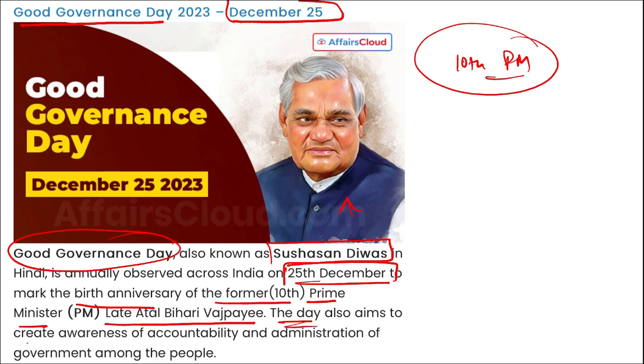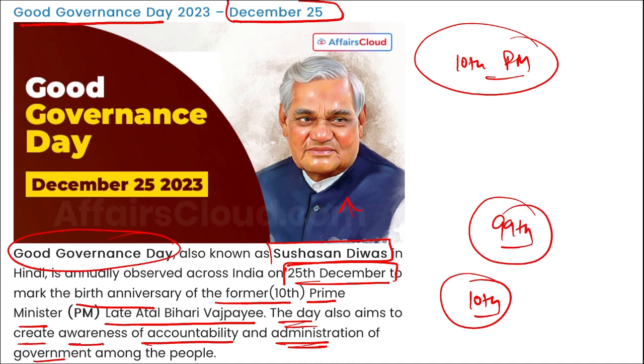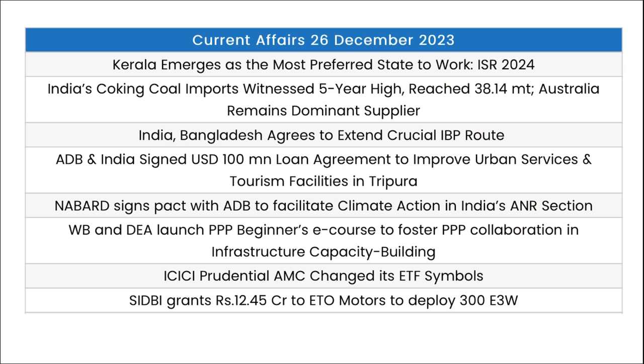The day also aims to create awareness of accountability and administration of the government among the people. This year 2023, this was the 10th edition of the Good Governance Day, and it was the 99th birth anniversary of Atal Bihari Vajpayee. Then remember, this was the third Governance Week, and Governance Week is observed from 19th to 25th of December. So friends, these were your important current affairs for the day.